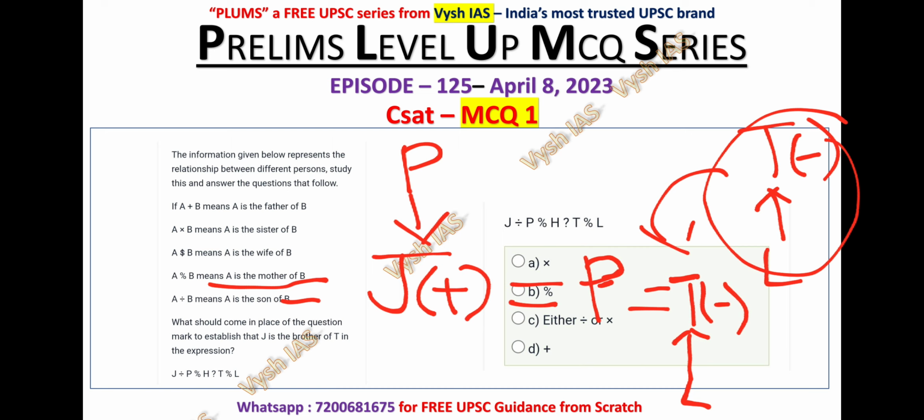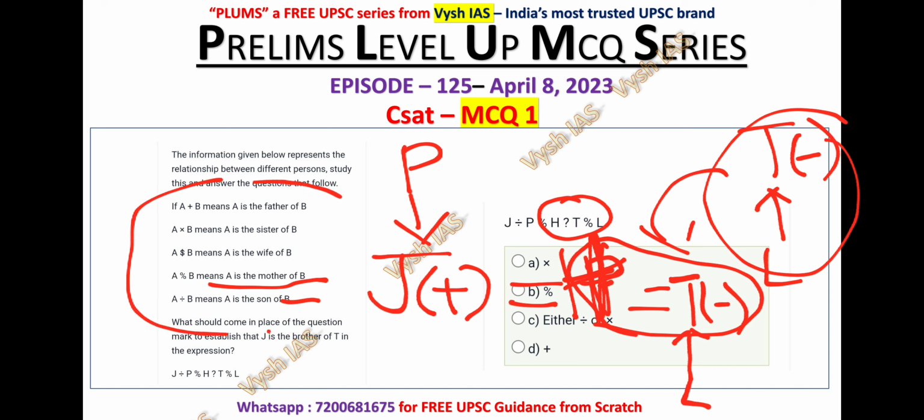So we have to find the relation between H and T. The value of question mark is nothing but H and T's relation. I have written the data wrongly. One second. Here it is H, not P. The relationship between H and T is nothing but they both are siblings. H should be brother of T or sister of T. Let's see what is there in the options.